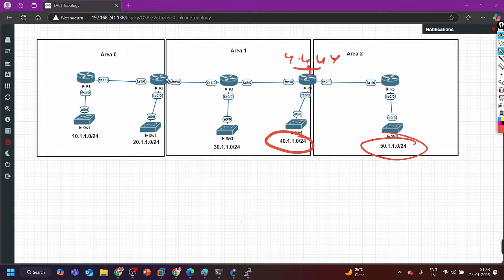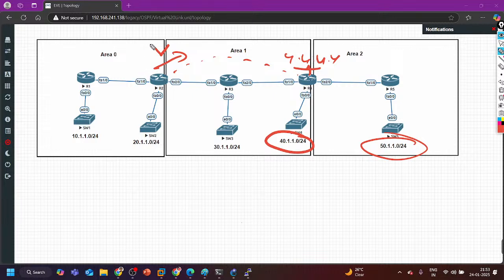And guys, how is the router going to send hello messages on a virtual link? Multicast or unicast? Not multicast, unicast. And both the routers are going to turn on one more bit here. Which bit? The V bit.